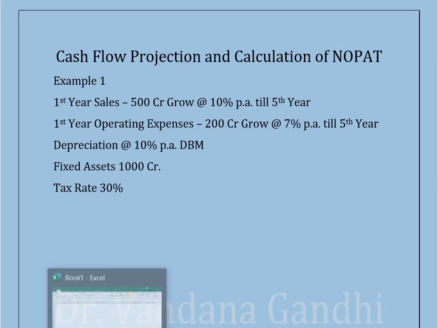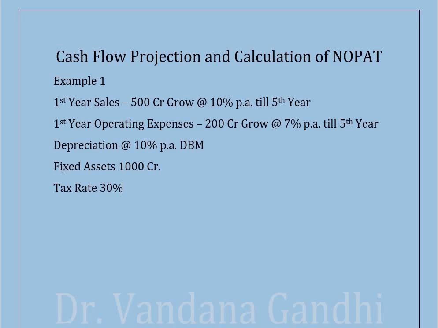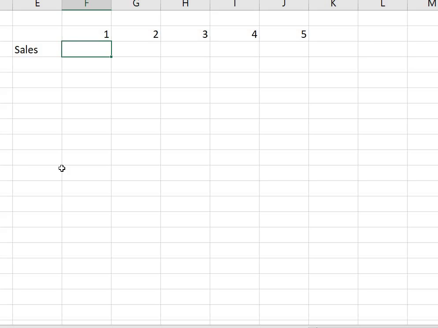So let us start calculating the NOPAT. Now here we wish to make projection for next 5 years. So first, sales. So sales for the first year which is provided in our problem is 500 crore. So we'll write 500.